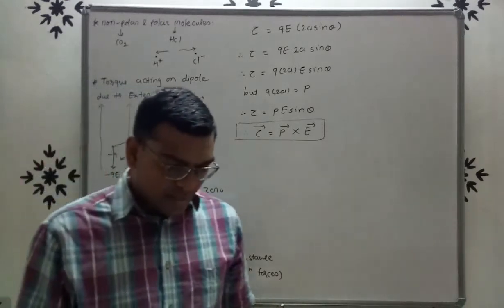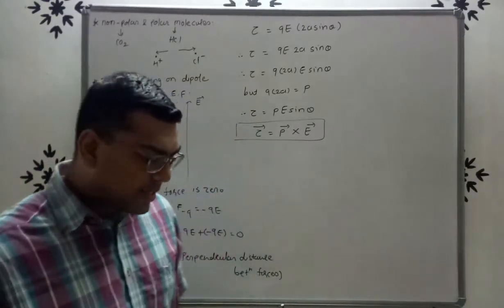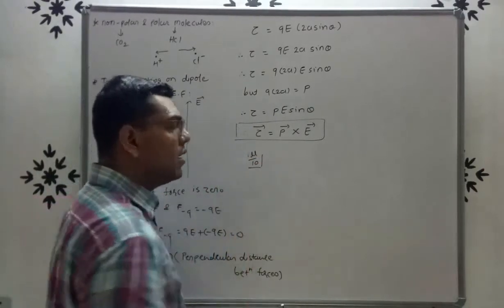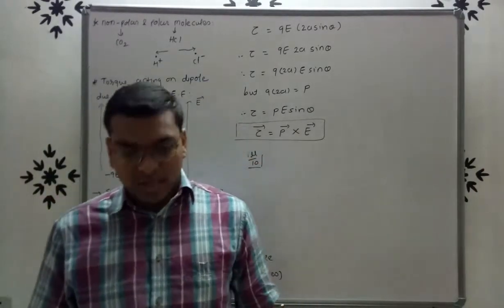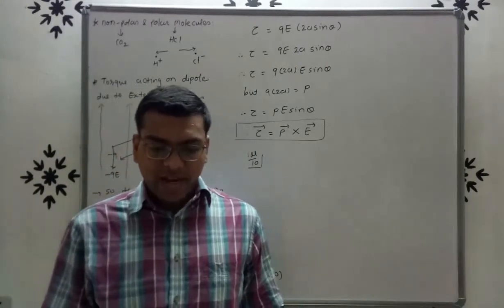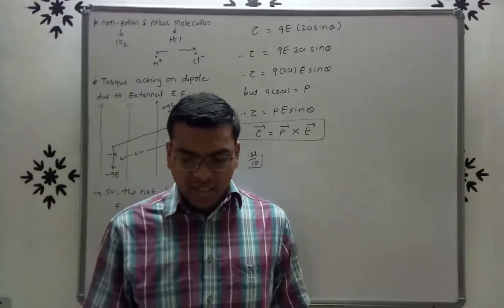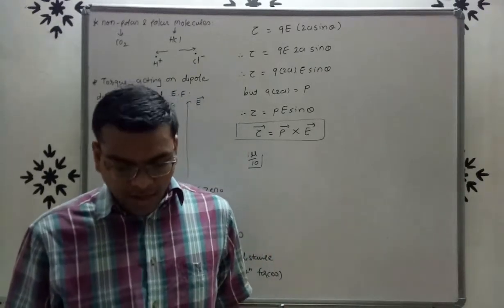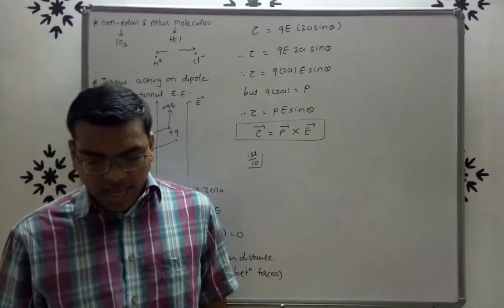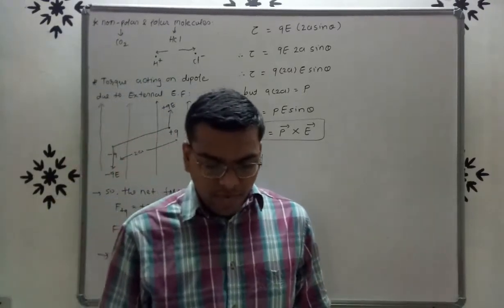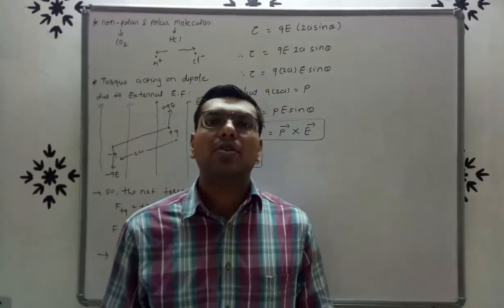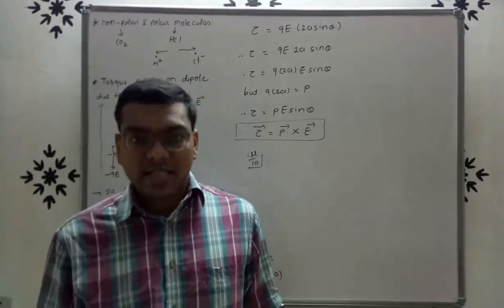Now see, friends, first of all, illustration number 10. Now see the question. Two charges of plus or minus 10 microcoulomb are placed 5 mm apart. Determine the electric field at a point P on the axis of the dipole 15 cm away from its center. So here we have to find out the electric field on the axis.